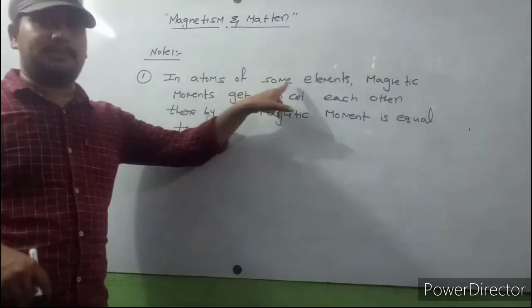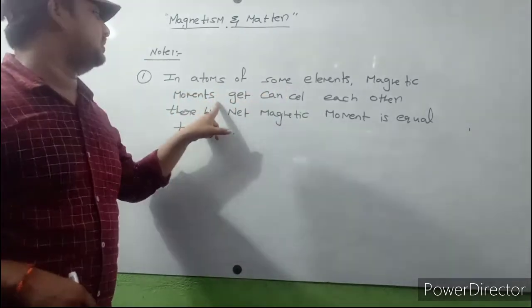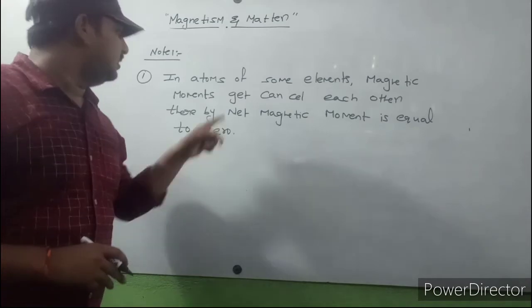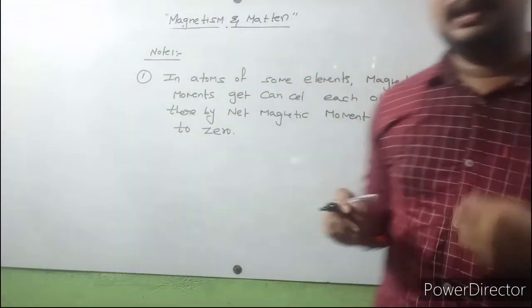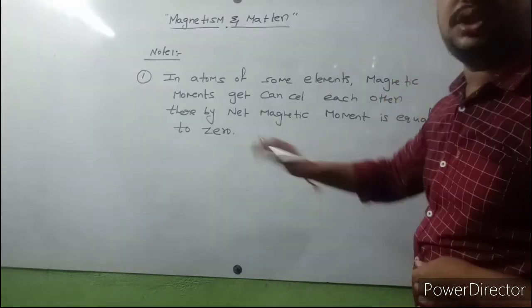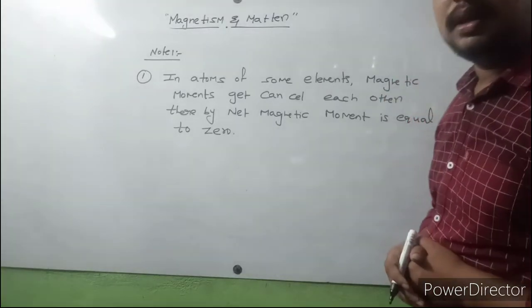In atoms of some elements, magnetic moments cancel each other, thereby net magnetic moment is equal to 0.